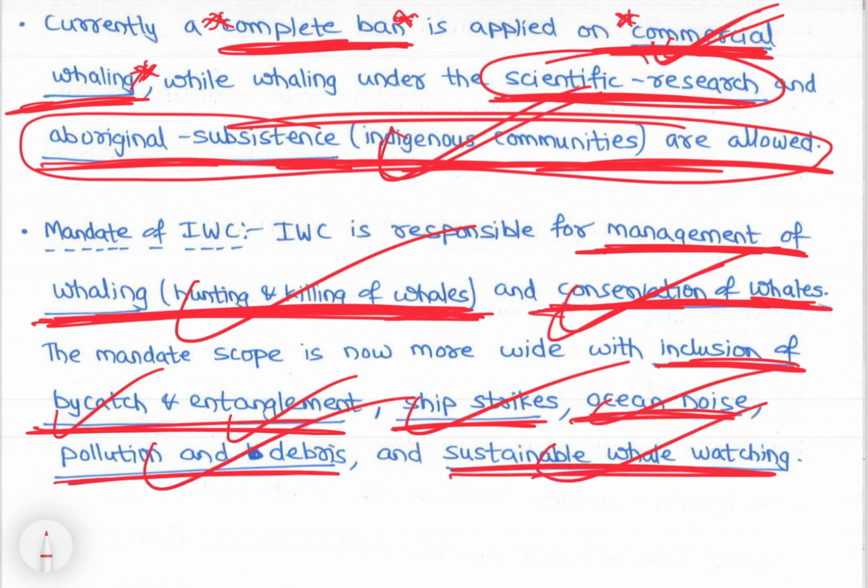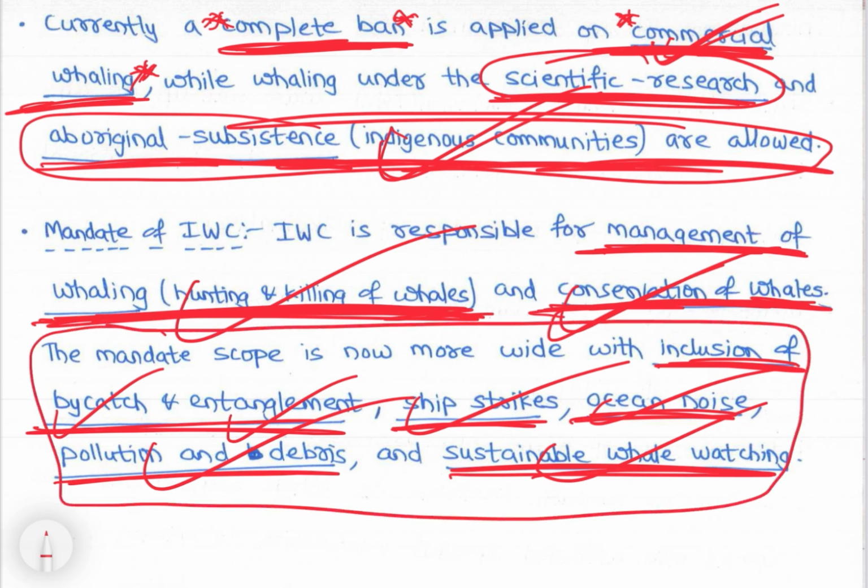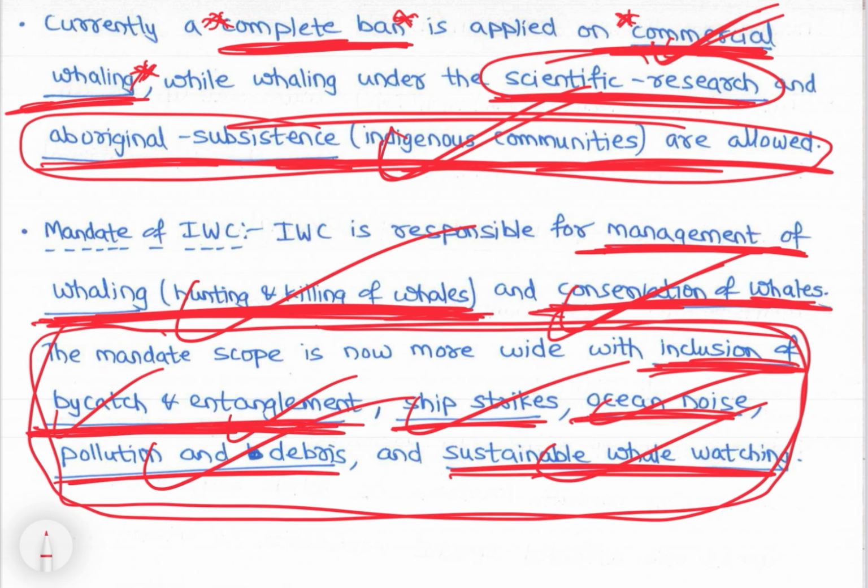So this is also important. The mandate has now been expanded, covering all these things: bycatch and entanglement, ship strikes, ocean noise, pollution and debris, and sustainable whale watching, right?